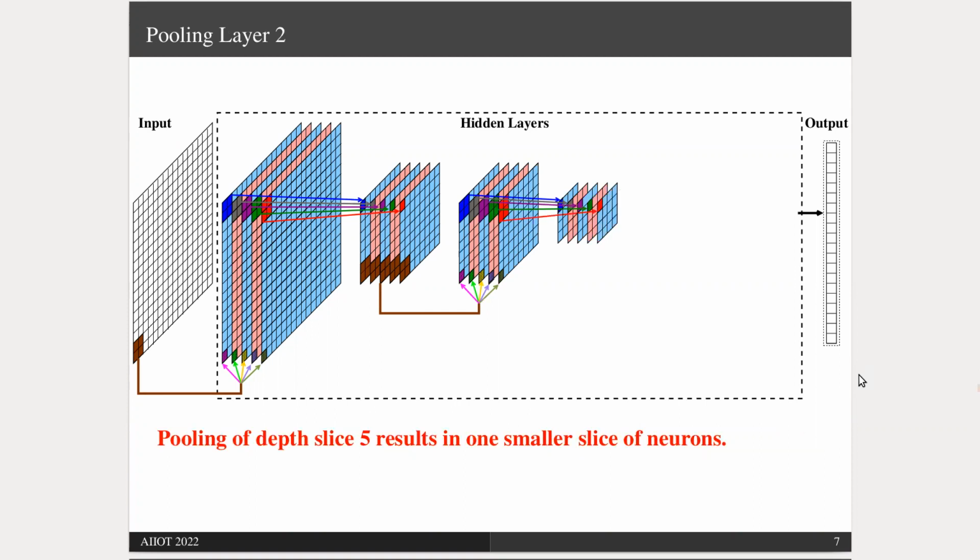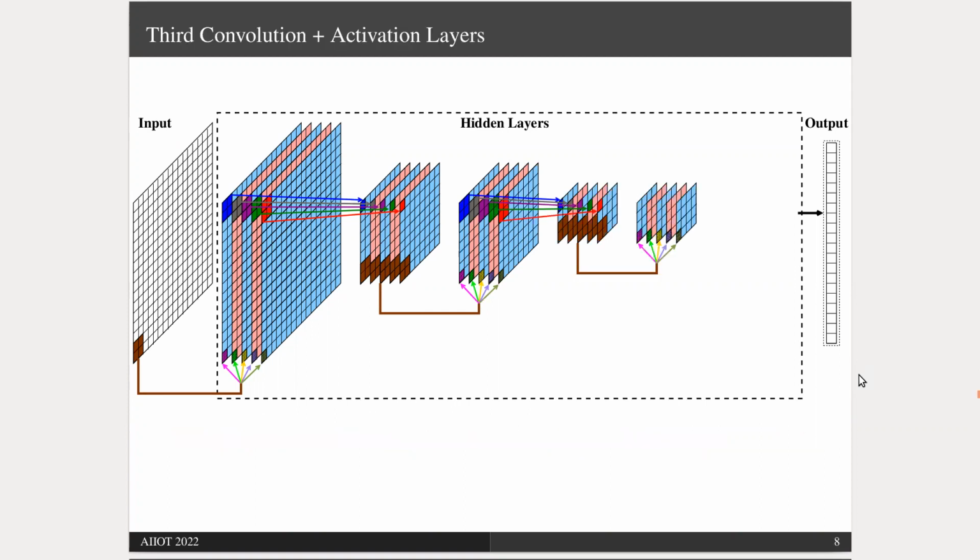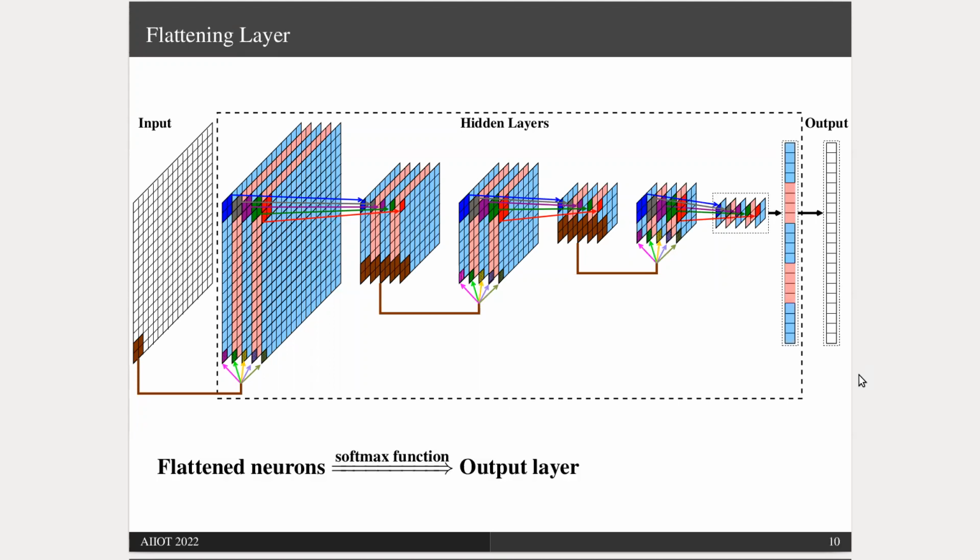We then apply a third set of convolution and activation, followed by pooling layer. After that, we flatten the neurons to get one vector of neurons, which goes through a softmax function that will result in the output layer containing the probabilities of different classes. These are the hidden layers.